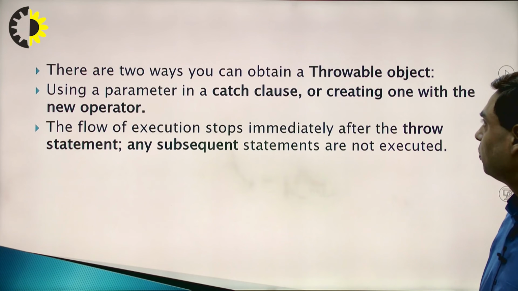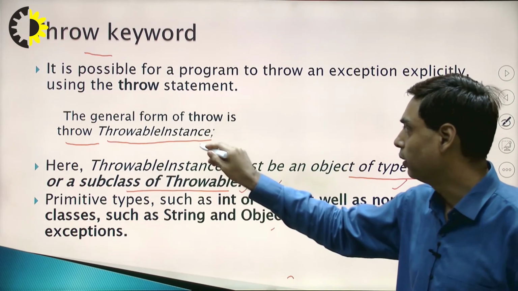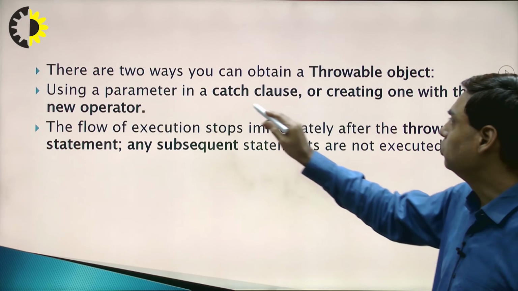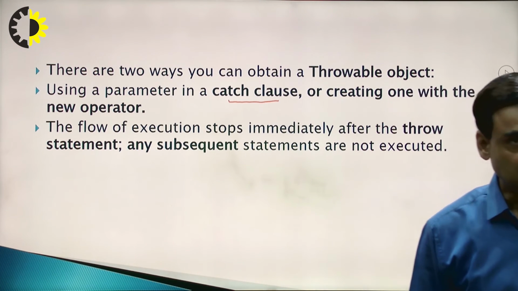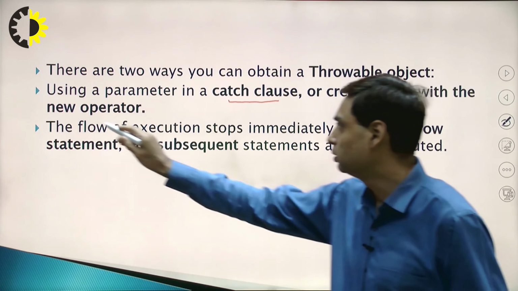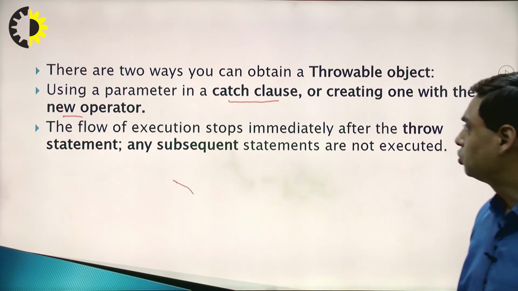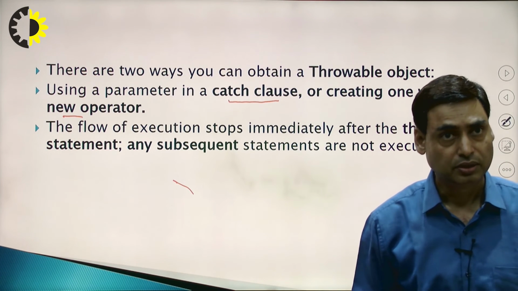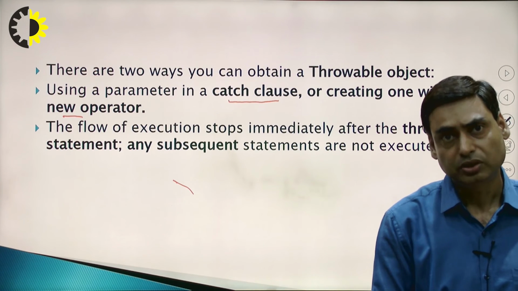There are two ways you can obtain a Throwable object. I am talking about this one; you have to create the object for this one. The first is using a parameter in the catch block: you use the name of the class in the catch block and the object is created. The second is creating one with the new operator. The flow of execution stops immediately after the throw statement, and subsequent statements are not executed. So whenever the exception is generated, any statement after that is not executed.